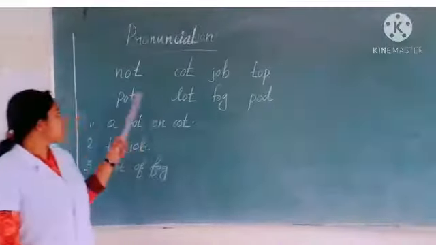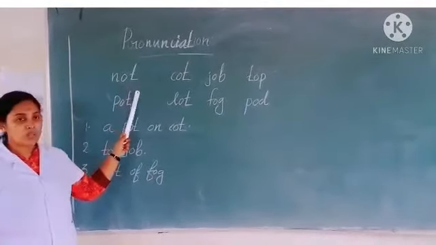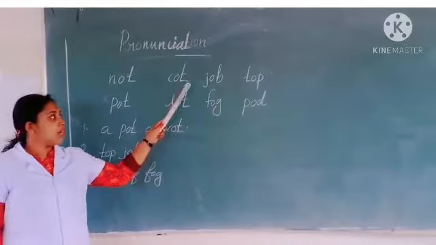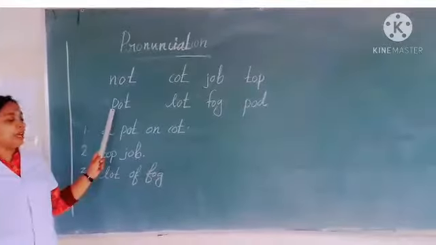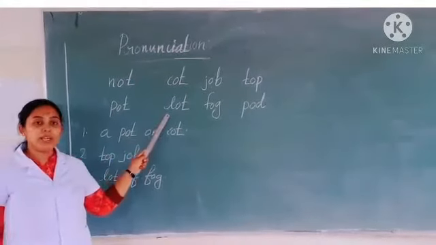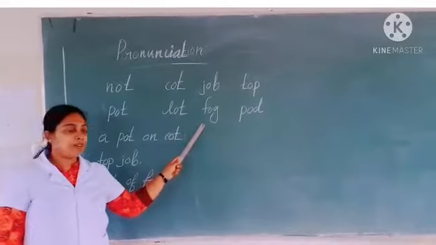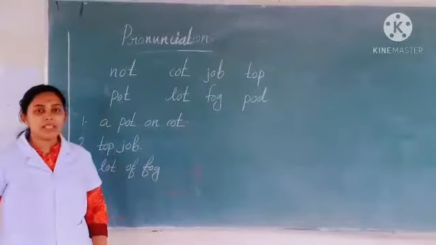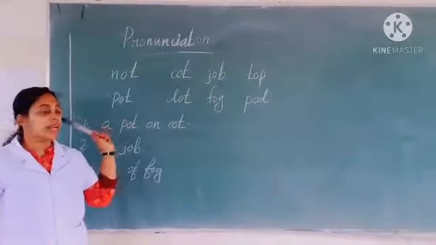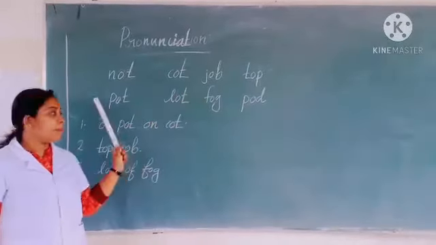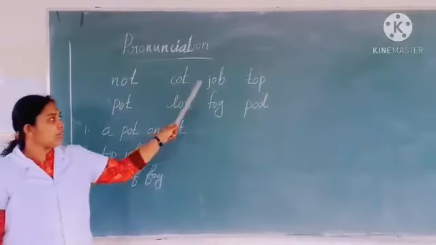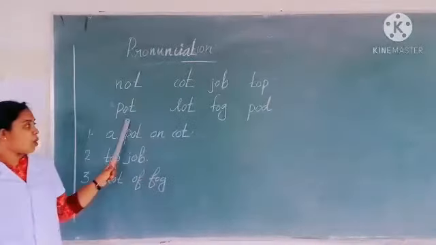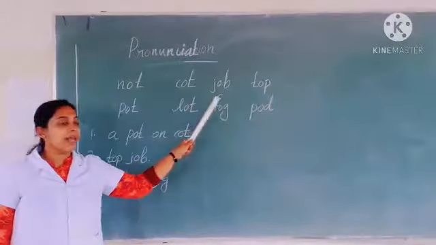Next set of words. First one, N-O-T, not. C-O-T, cot. J-O-B, job. T-O-P, top. P-O-T, pot. L-O-T, lot. F-O-G, fog. P-O-D, pod. Can you see any similarities between the words? Yes. In all these words, you can see the middle letter is the same. That is O. So I will read once more. Not, cot, job, top, pot, lot, fog and pod.